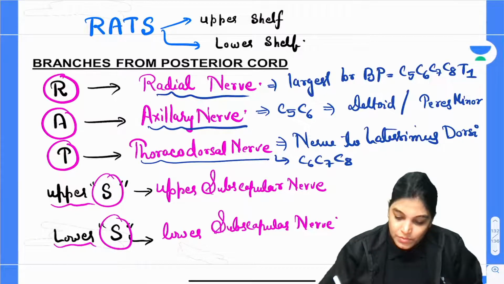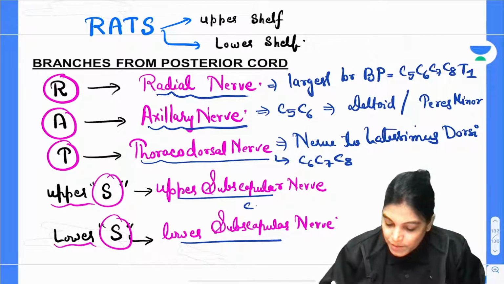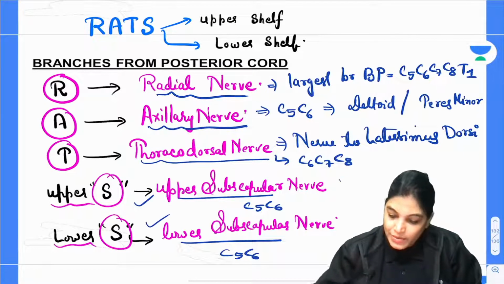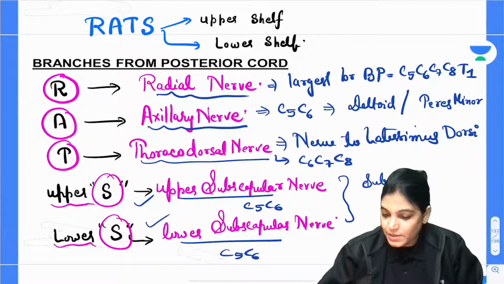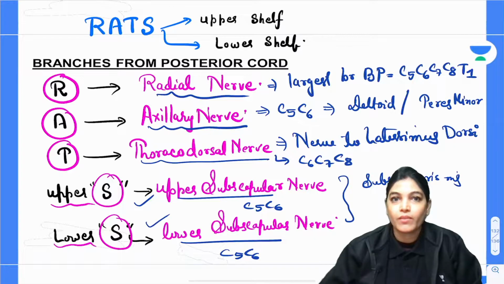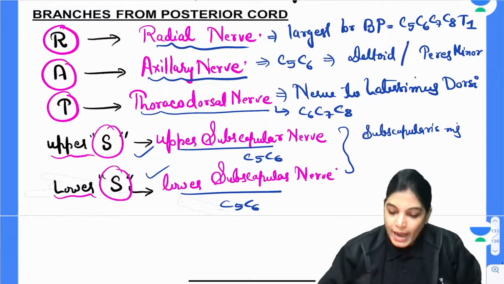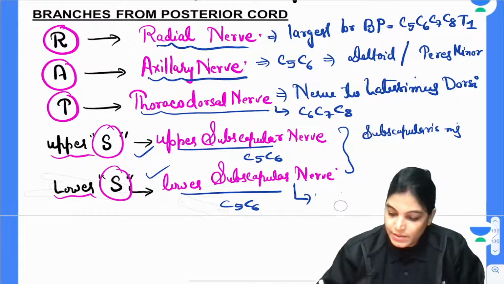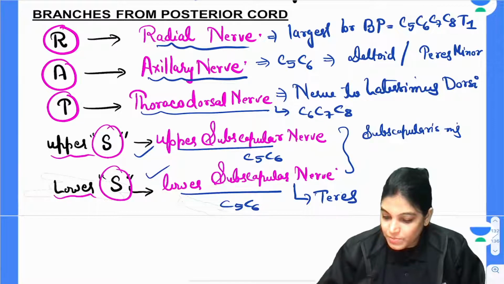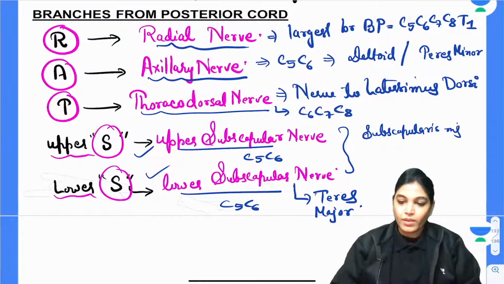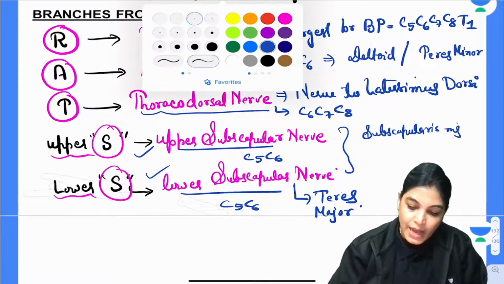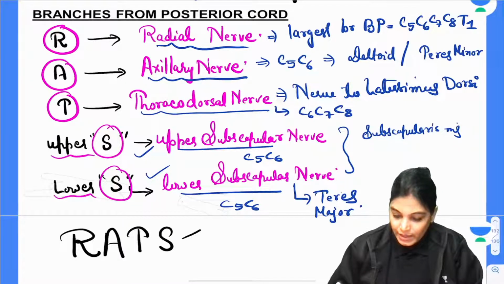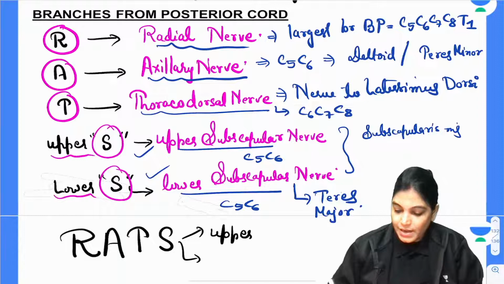Now, both upper subscapular and lower subscapular have the root value C5 and C6. Upper and lower subscapular both are giving innervation to subscapularis muscle. And the lower subscapular is also giving innervation to teres major muscle. So these are the most important branches, and we have already talked about the mnemonic rats in upper self and lower self.